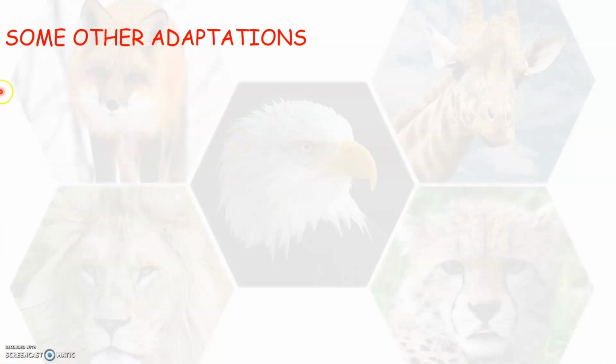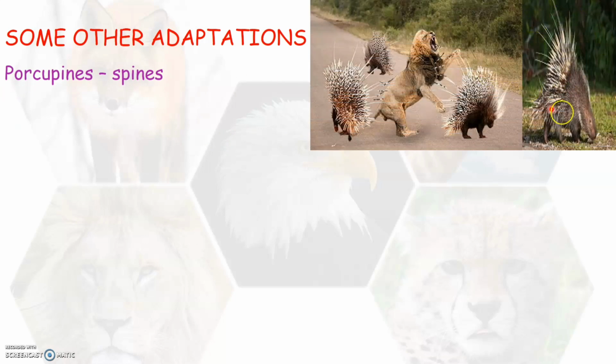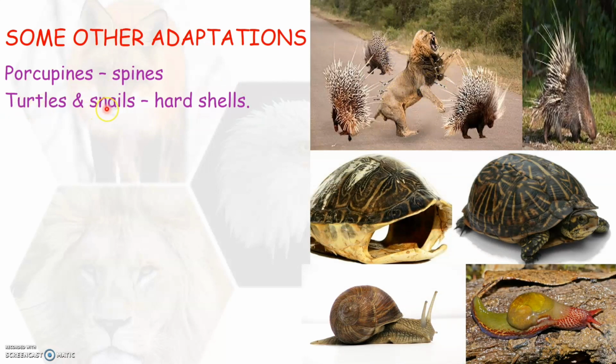An animal called porcupine, as you see here in this picture, has got sharp spines on its body. So these sharp spines that are present on the body of porcupines will help them to protect themselves from their enemies, like how you see here in this picture. Just like that, turtles and snails are animals that have got soft bodies. So the hard shell that is present on the bodies of these animals will help them to protect their soft bodies.